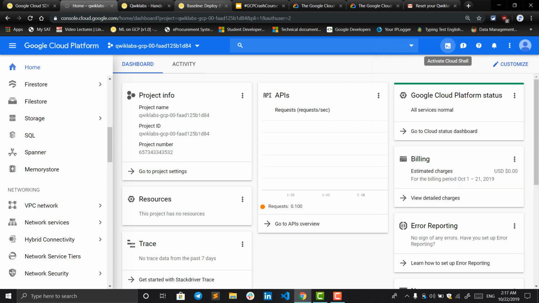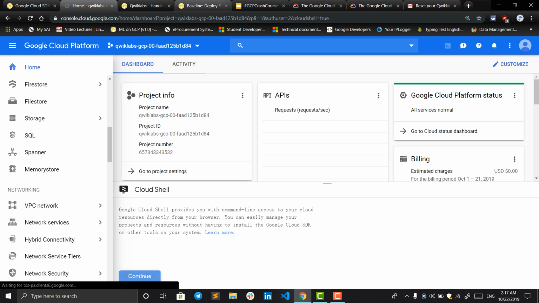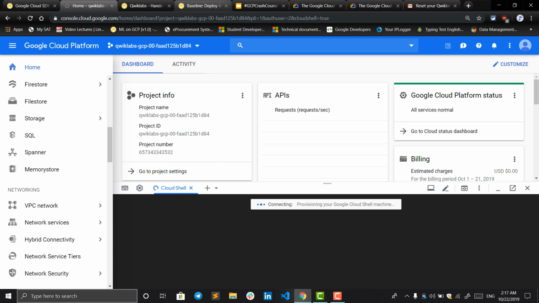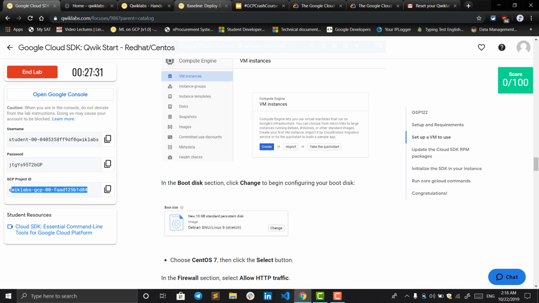So this is Cloud Shell. This is a really important thing. Just like in Windows, we have CMD or the command line, the same is here in Google Cloud Platform. We've got Cloud Shell, so you can run Google Cloud commands over here in the Cloud Shell.